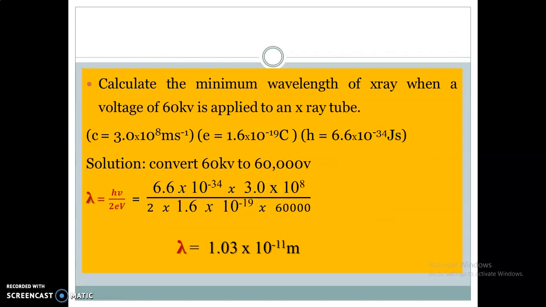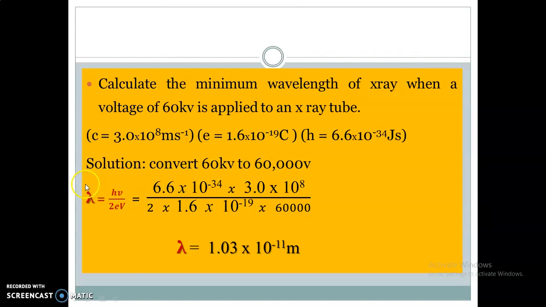Okay, we have another question here. Calculate the minimum wavelength of X-ray when a voltage of 60 kilovolts is applied to an X-ray tube. Remember, we'll convert 60 kilovolts to volts. We have the parameters provided. Speed of the wave, c, equals 3 times 10 to the power 8 meters per second. Electronic charge, 1.6 times 10 to the power minus 19, then h, Planck's constant, 6.6 times 10 to the power minus 34 joule seconds. So for the solution, we first of all convert 60 kilovolts to volts, which will give us 60,000 volts, because we're multiplying 60 times 1000.